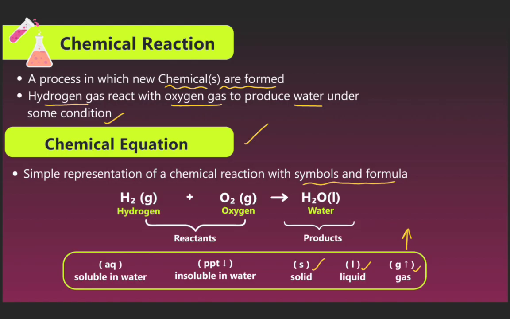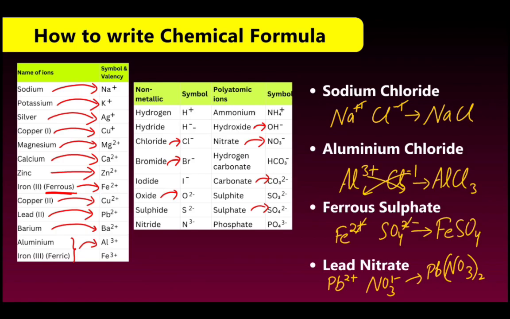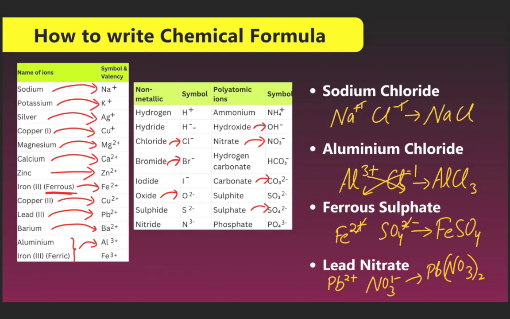Now we see next how to write the chemical formula. So now we are discussing the ions and symbols of the ions. First, the sodium ion: the symbol is Na plus. Potassium ion is K plus. Silver ion is Ag plus.